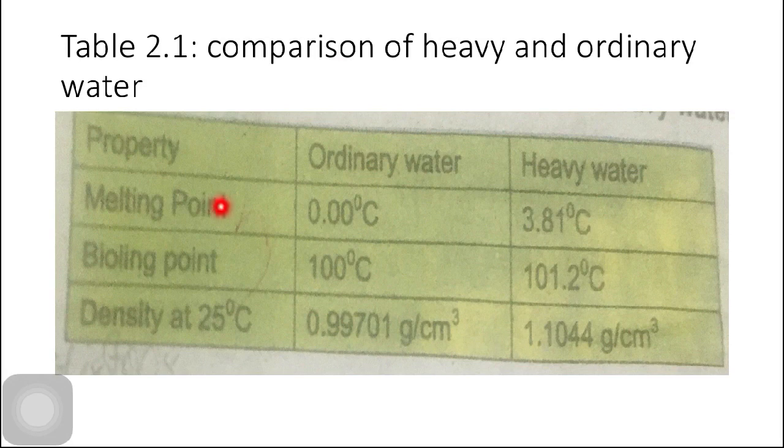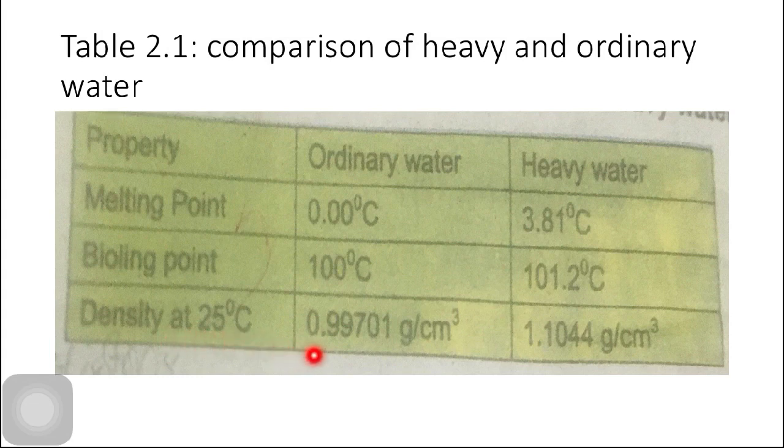The first property is the melting point, and the melting point of ordinary water is 0 degrees Celsius, whereas the melting point of heavy water is 3.81 degrees Celsius, and we know that the melting point is always equal to freezing point. The next property is boiling point. The boiling point of ordinary water is 100 degrees Celsius, whereas the boiling point of heavy water is 101.2 degrees Celsius. The density at 25 degrees Celsius.